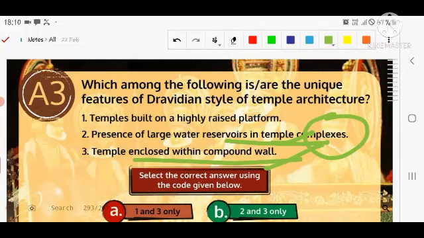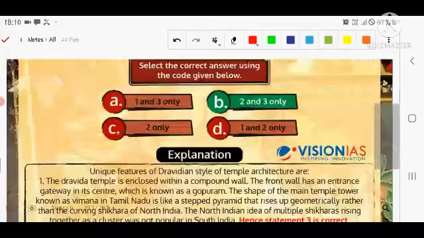And why is it so? Because various activities are controlled from the temple itself, and it is the major positions that are associated with the temple administration. A temple built on a highly raised platform is the characteristic feature of the Nagara style of temple.